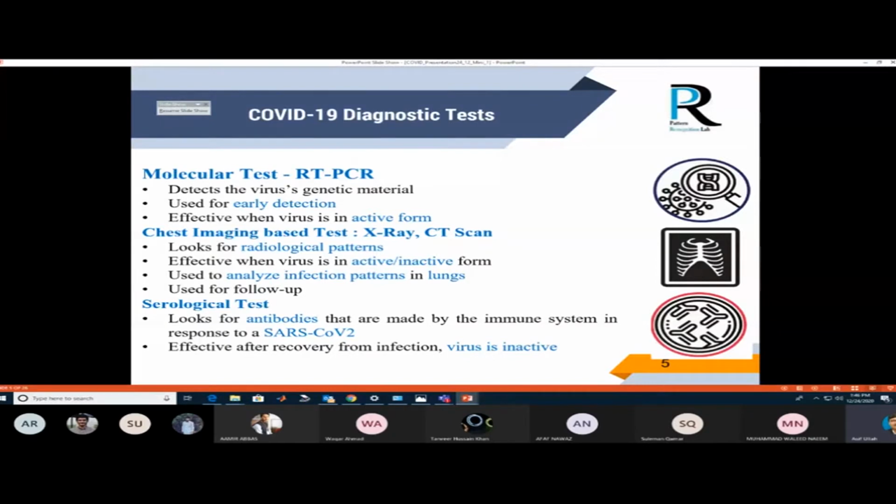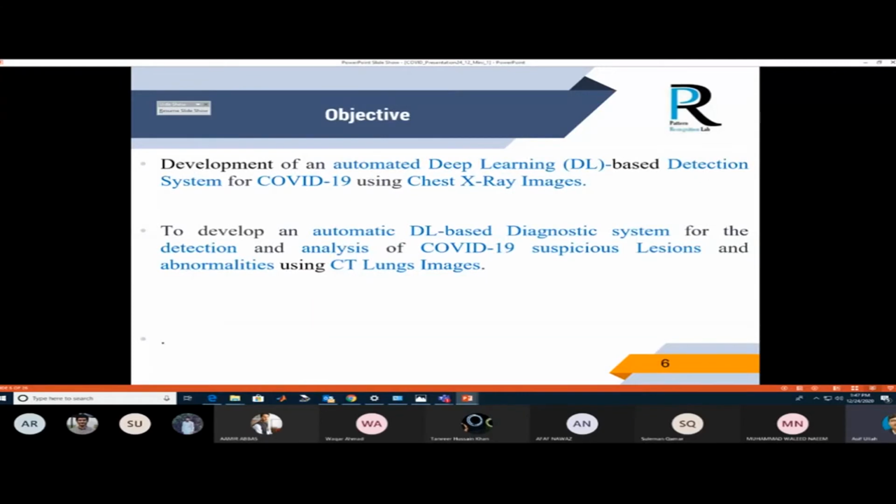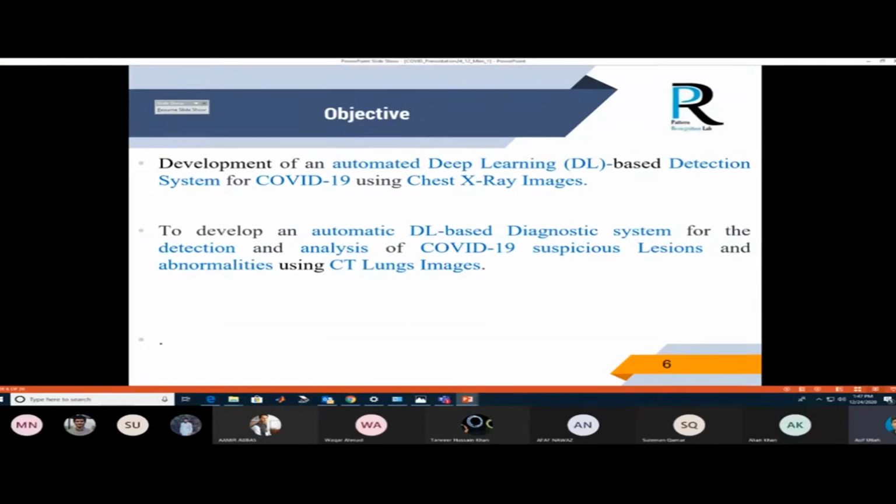So in all these tests, we have seen that the RT-PCR test takes almost 24 hours, while X-ray and CT scan analysis is a very tedious and time-consuming job. In an underdeveloped country like Pakistan, the patient per doctor rate is very high, so it is a huge burden on radiologists to analyze chest X-rays and CT scans. So we need an automatic system based on deep learning in order to facilitate the medical staff.